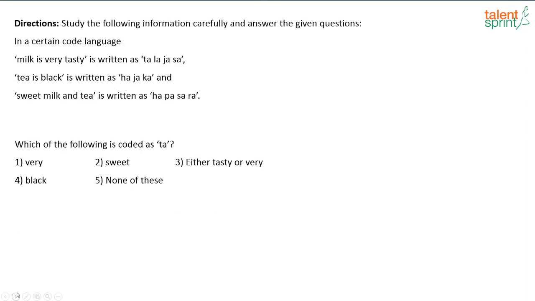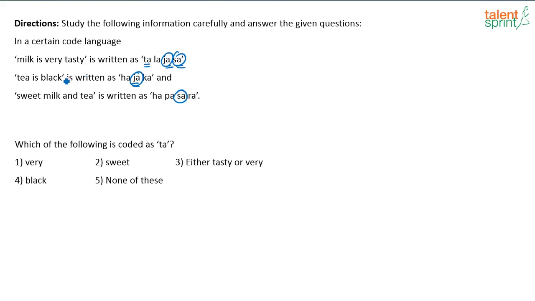Next. Study the following information carefully and answer the given questions. In a certain code language, milk is very tasty is written as follows. Tea is black is written as follows. Sweet, milk and tea is written as follows. Which of the following is coded as ta? Ta. So let us see. Ta is there only here. Okay. Now look at the JA. JA is there here and here. Similarly, SA is there here and here. SA and JA are there in both these places, right?